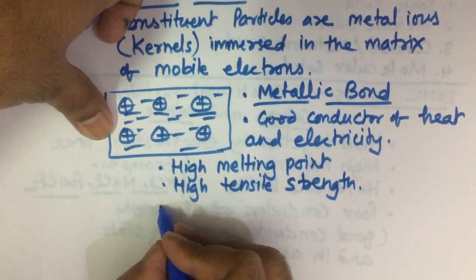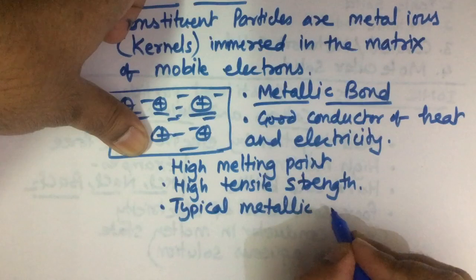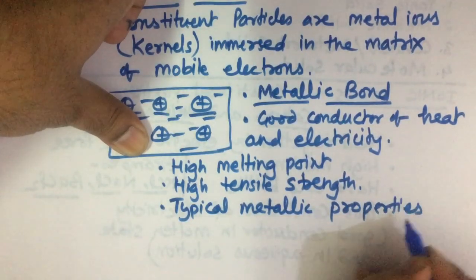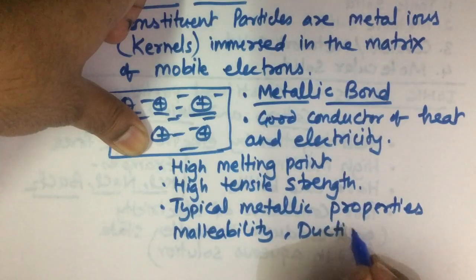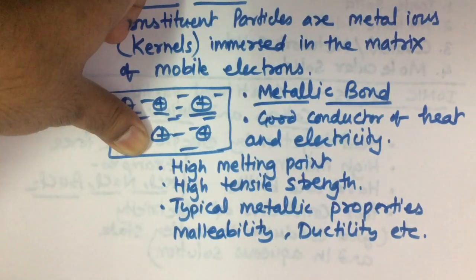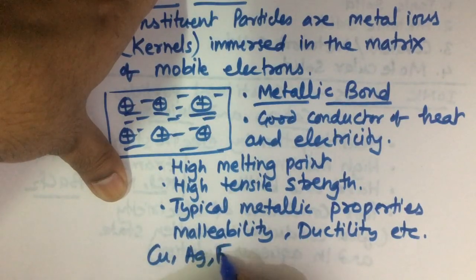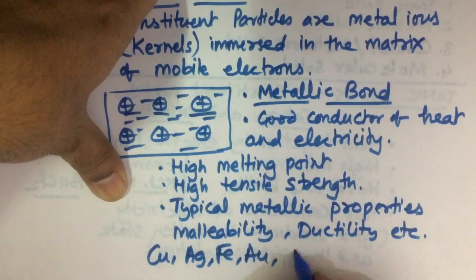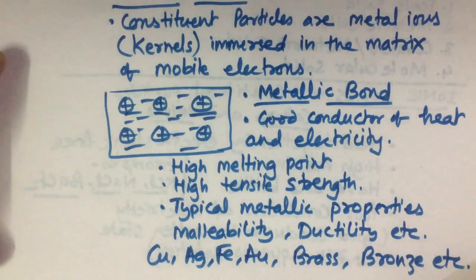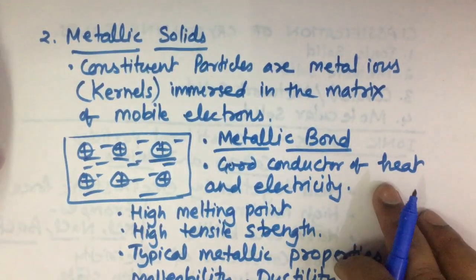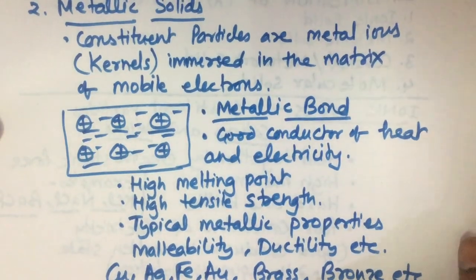They show all the typical metallic properties like malleability, ductility, etc. Some examples of metallic solids are the common metals: copper, silver, iron, gold, and some alloys like brass, bronze, etc. So metallic solids are good conductors of heat and electricity, with high melting point, high tensile strength, and they show typical metallic properties like malleability and ductility.